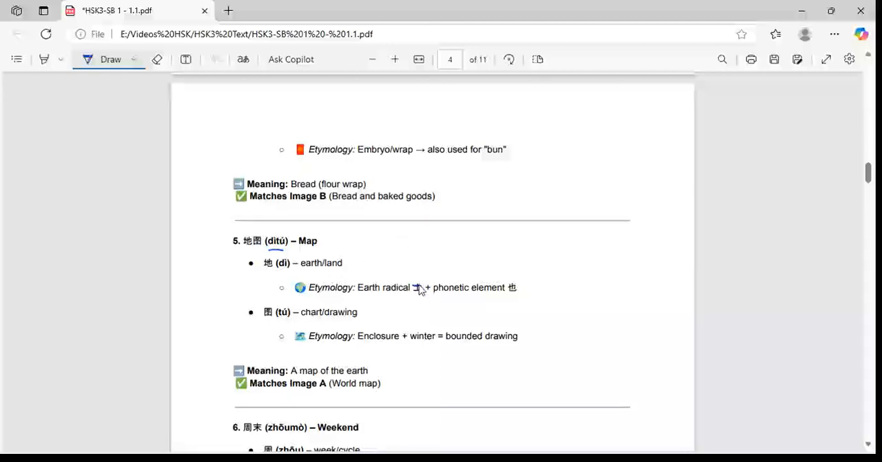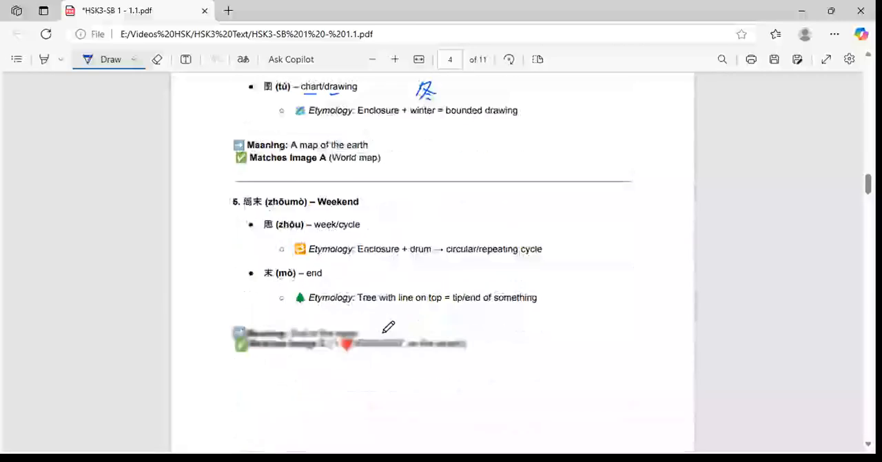Etymology: it always shows the earth radical plus the phonetic element. It is just for the phonetic purpose, so it doesn't have the whole meaning over here. And tu is chart or drawing, so it shows the enclosure of the winter. This is the winter radical, and it is bounded by the closure of the structure. So that means the winter radical inside the box is denoting the temperature of the land, the seasons of the land. So it is showing the map over here, the world map.